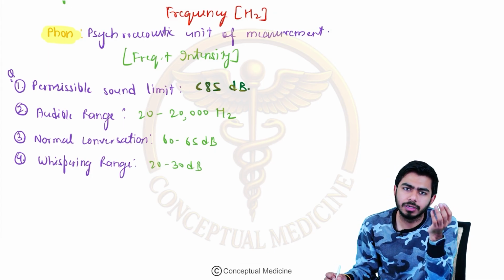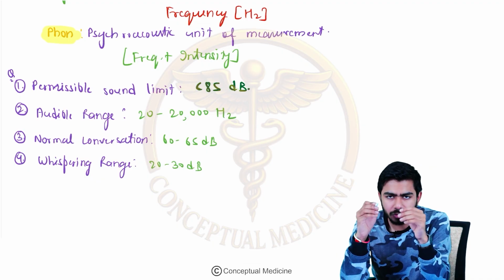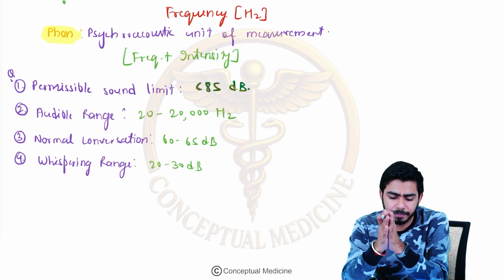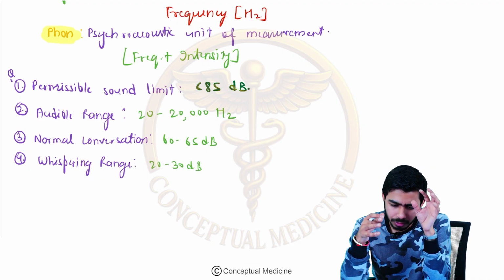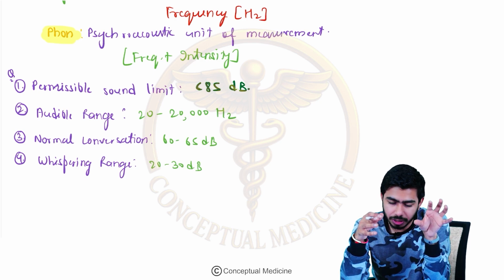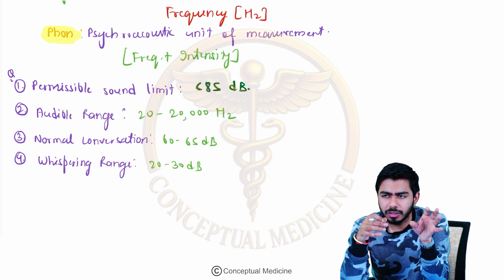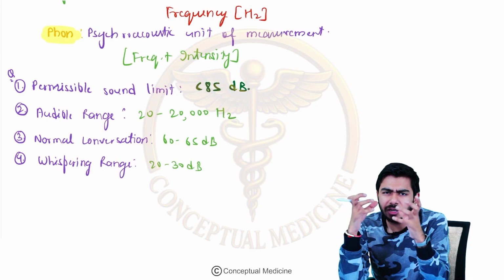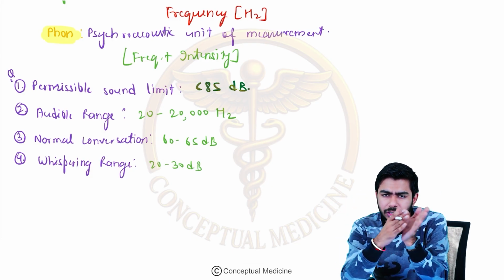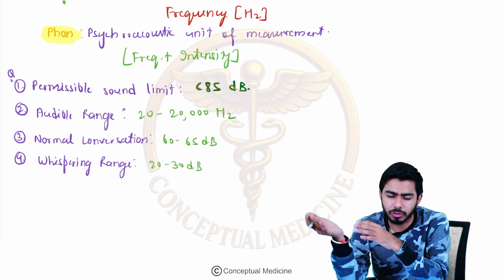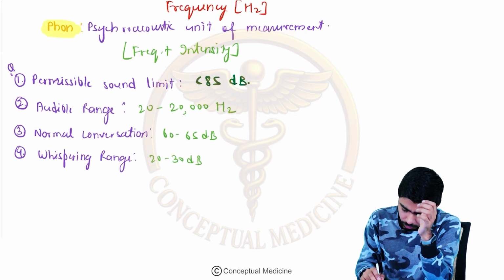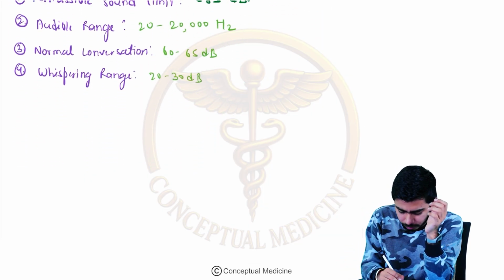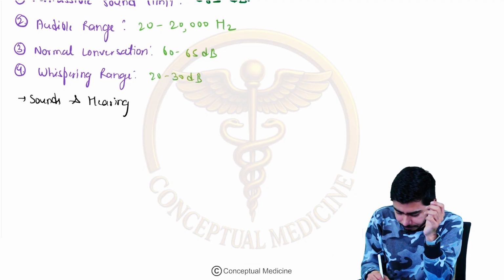Okay, so these were some of the MCQs which we need to know as far as the sounds are concerned, right? And one more thing over here, if you talk about the sounds and the hearing impairment, usually they are asking us at what frequency, at what intensity, or at what frequency we are saying that, the grades of hearing. So at what frequency there will be the impairment of the hearing loss. So these kind of questions might be asked. So let's discuss these kind of questions as well. So here we are talking about the sounds and the hearing impairment.